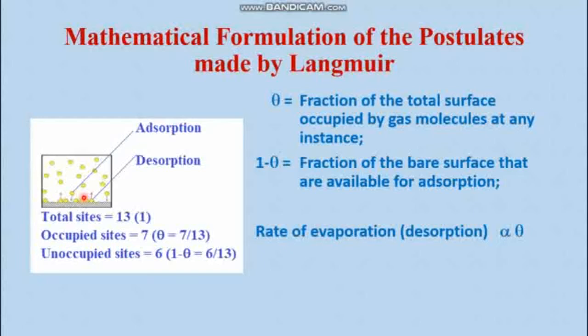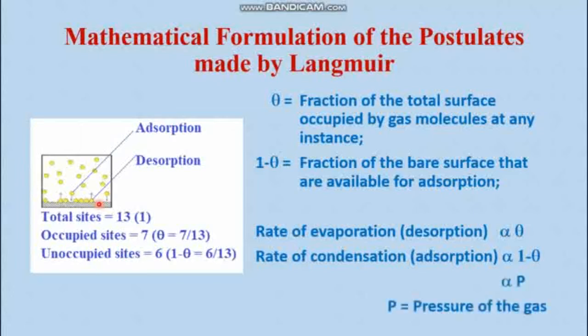So it is directly proportional to theta. If 1 minus theta is the fraction of sites available for adsorption, then the rate of condensation should be proportional to 1 minus theta. So the rate of condensation or rate of adsorption is proportional to 1 minus theta. But along with that, the rate of adsorption depends upon one more factor, which is the pressure. So it is also proportional to pressure, where P is the pressure of the gas.